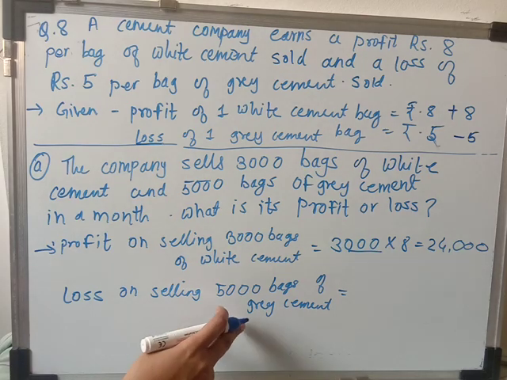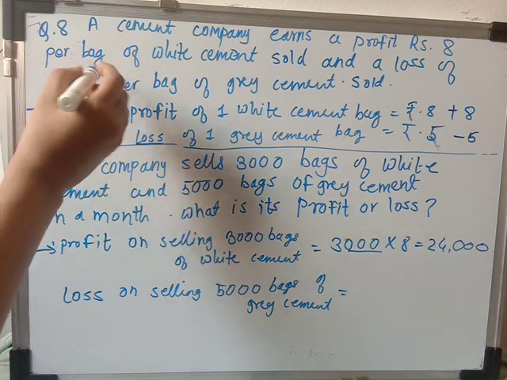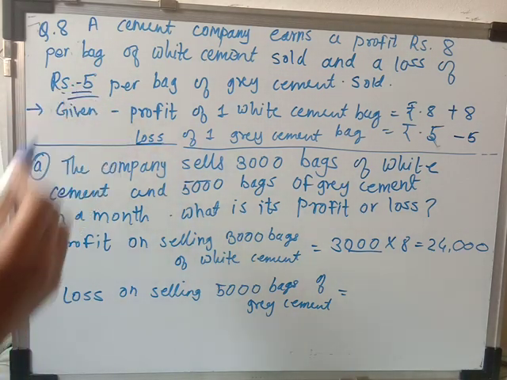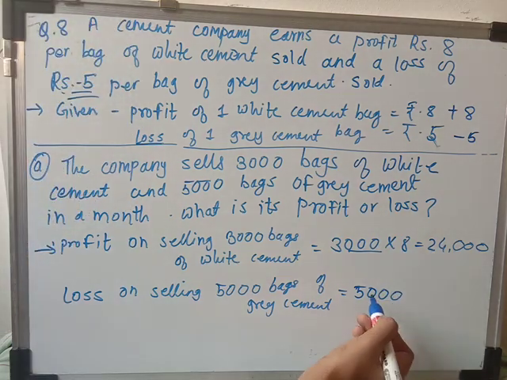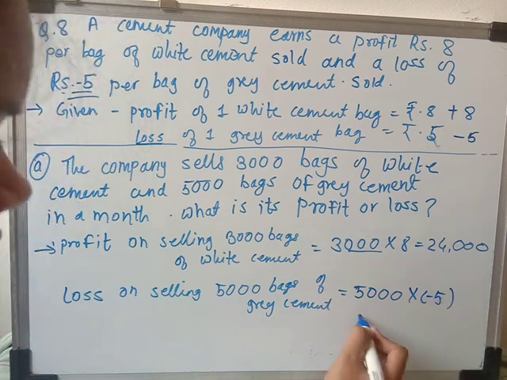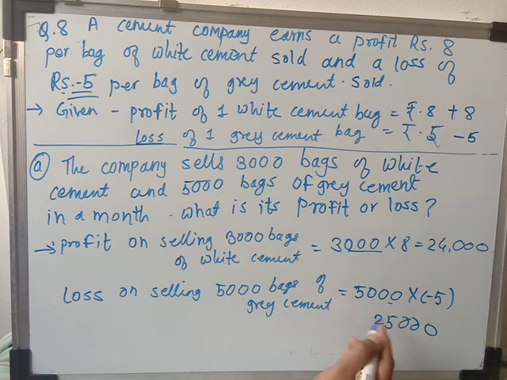Whenever you are multiplying this 5000 with the 5, you have to take it as -5 because here they are getting a loss. So we have to find out the loss for the 5000 grey cement bags. 5000 multiplied by -5. So 0 0 0 and 5 fives are 25, and one positive and one negative integer is there, so we'll get that the loss is -25,000.